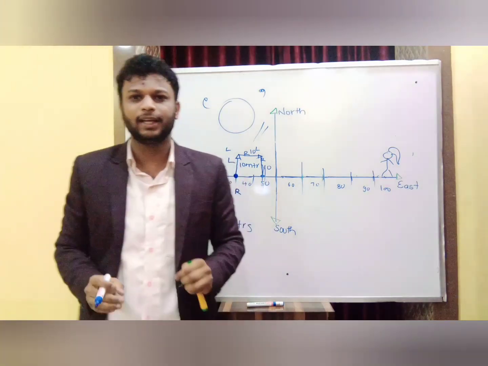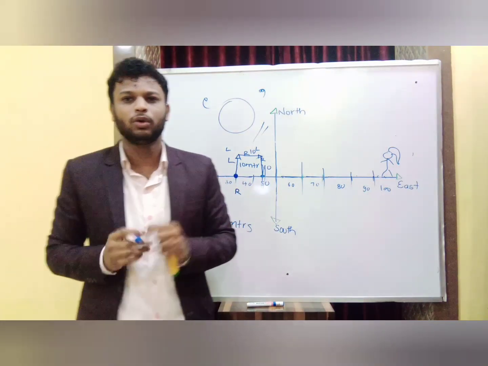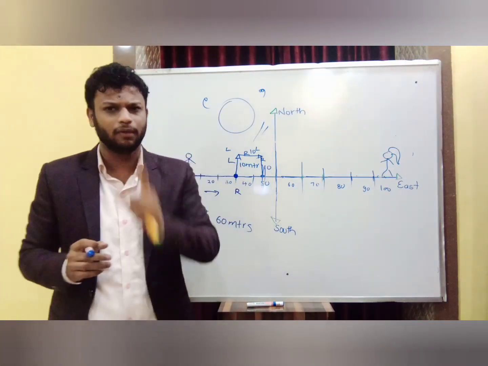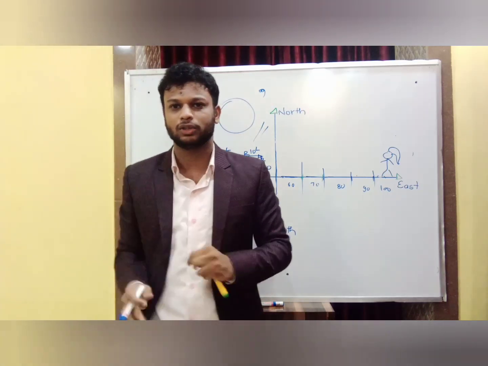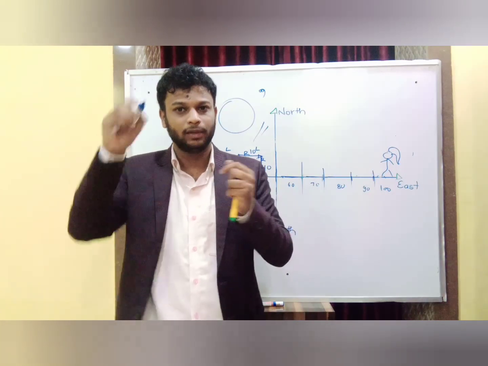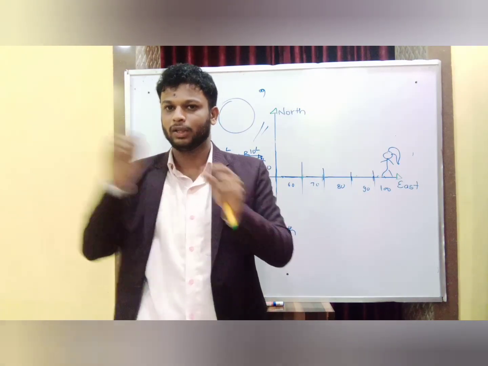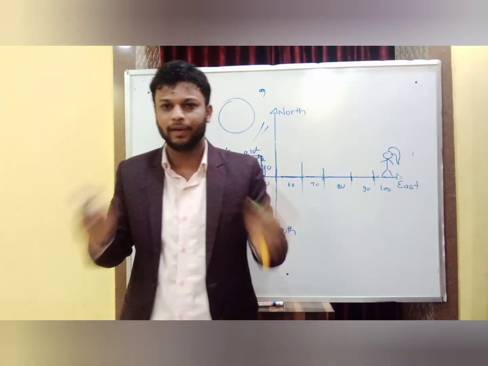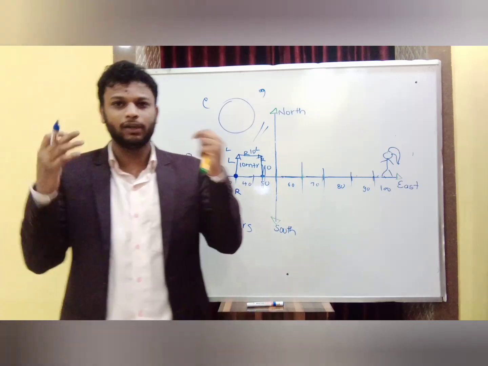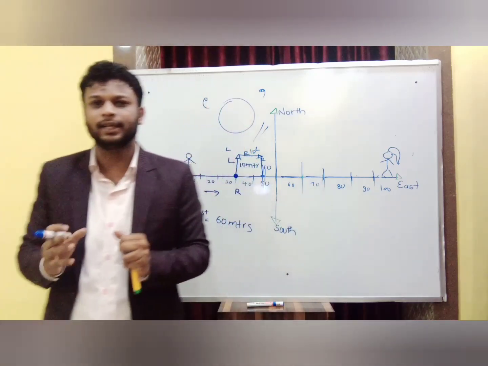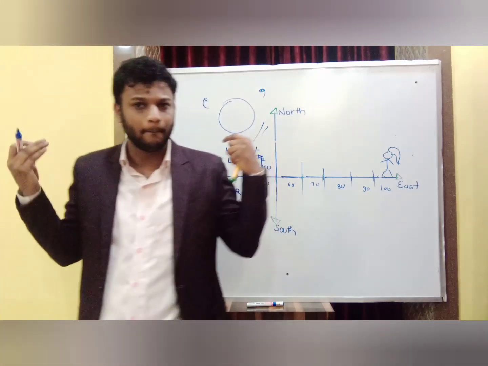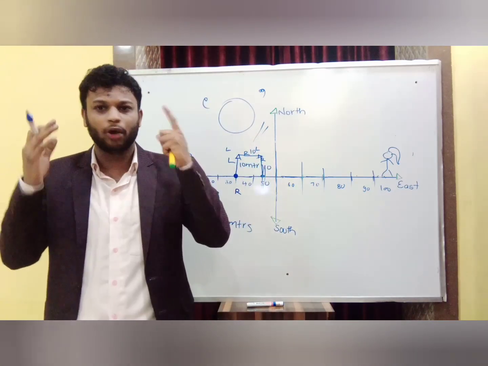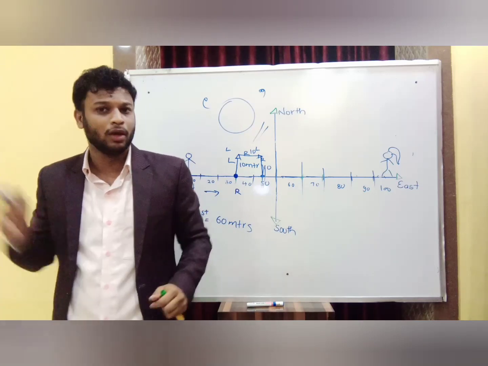It is very easy. Whenever a problem on direction has been given, the first thing you have to do is draw the diagram of north, south, east, west. Then from the starting point, follow the given directions, north, east. It is very simple. We have given some exercises, you have to practice them, and I hope you have understood the concept. If you have not understood, please comment below or you can ask me directly. Okay, all the best.